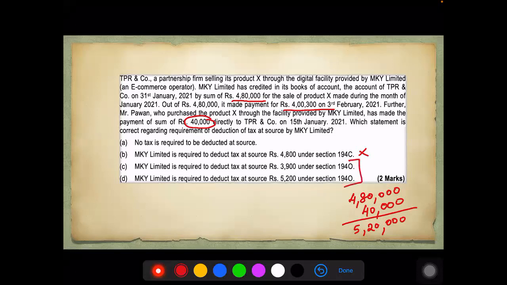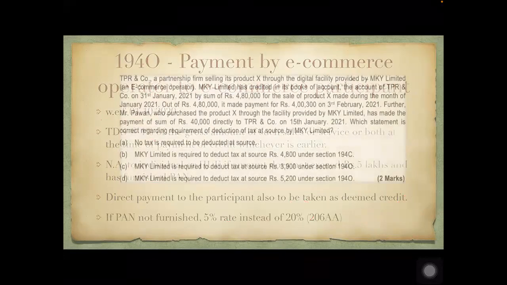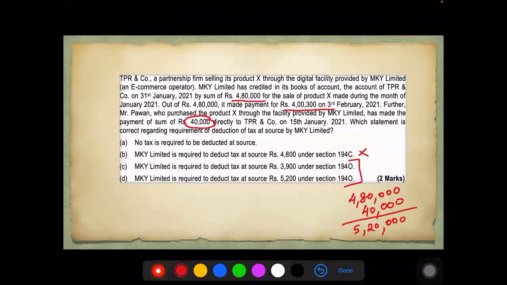Now, technically, the rate is 1%. So what should be the answer? 5,20,000 into 1%, which is 5,200.